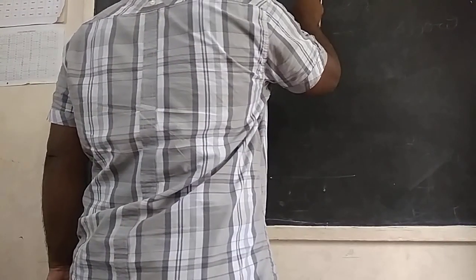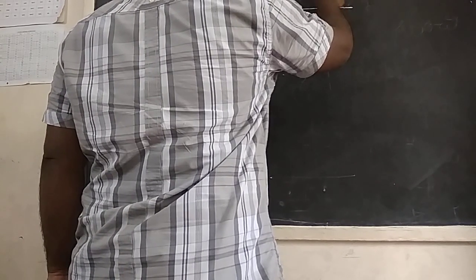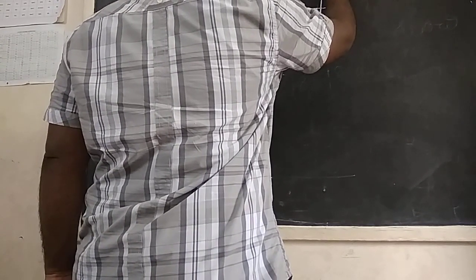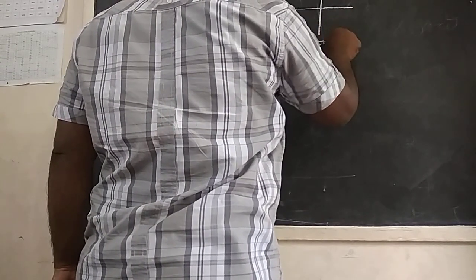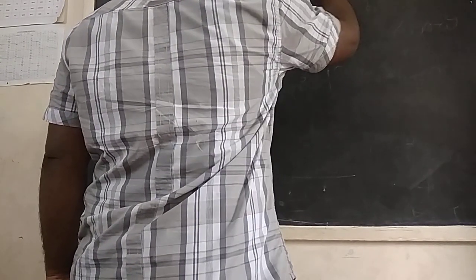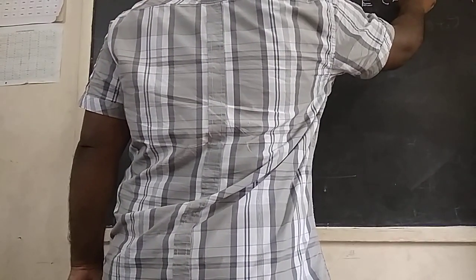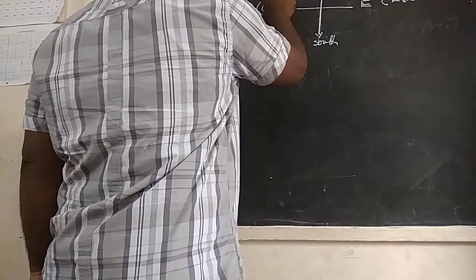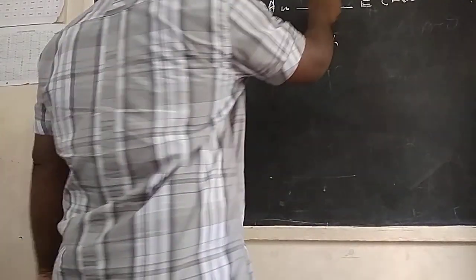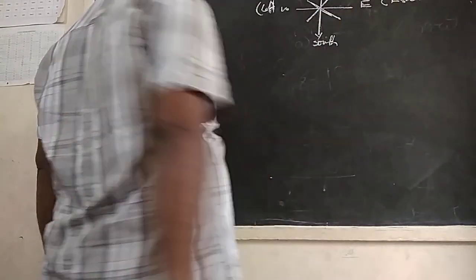On the map, the direction at the top is always north. South is downside, opposite to the north. East is the right side and west is the left side. So, these are the main directions. This is very important.